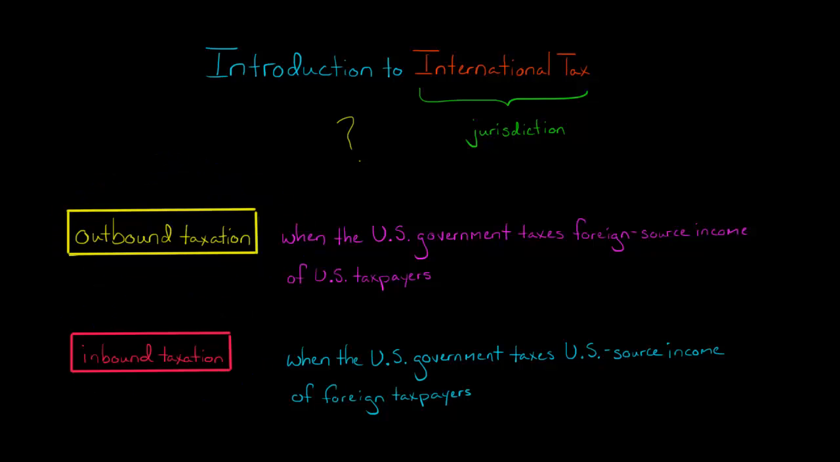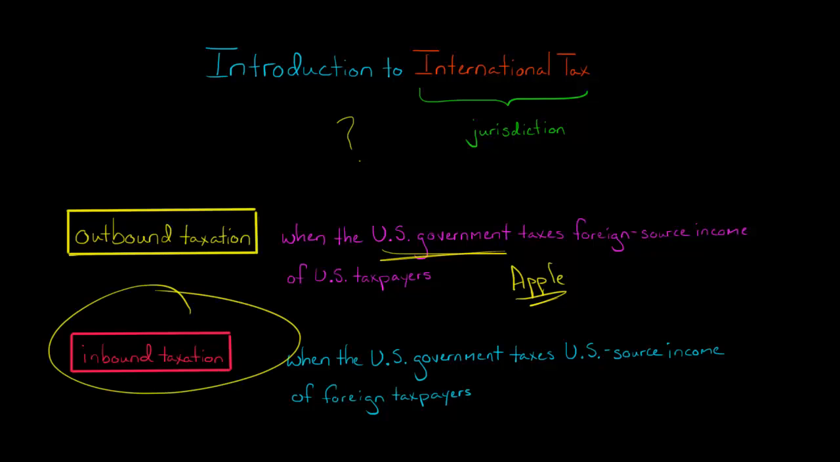With outbound taxation, I live in the U.S., so I'm thinking about the U.S. as the host country. This is when the U.S. government taxes foreign source income of a U.S. taxpayer. Let's take the company Apple. Apple is a U.S. company, but they also do business in European countries like Spain and France. If Apple were to generate revenue in France, is the U.S. government going to be able to tax that as income? And what are the rules for whether or not they can tax it?